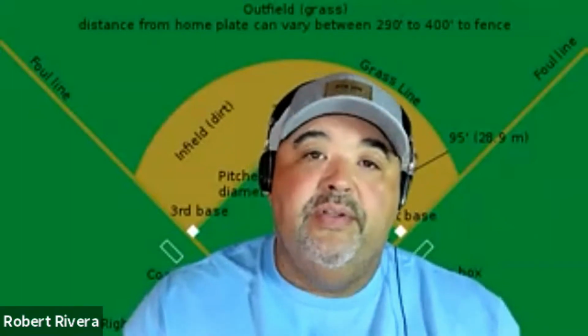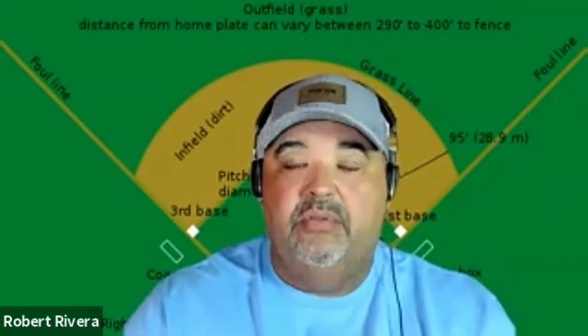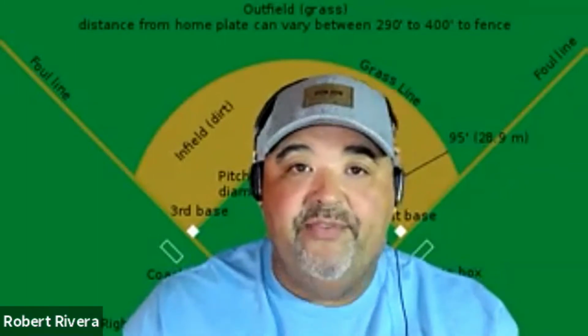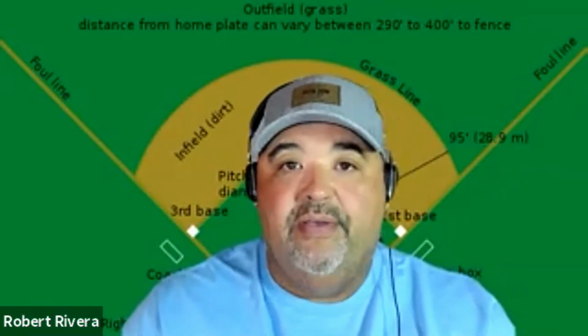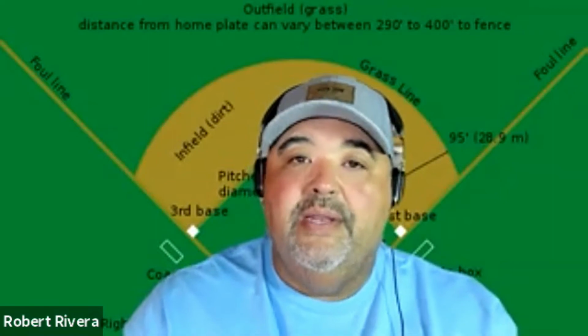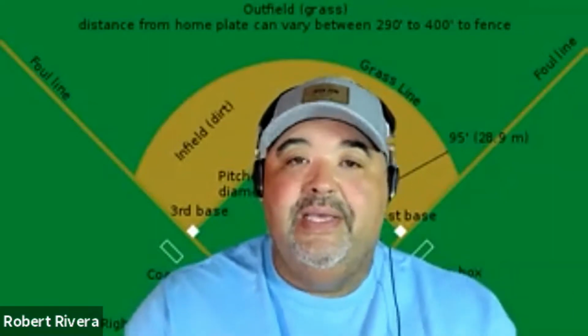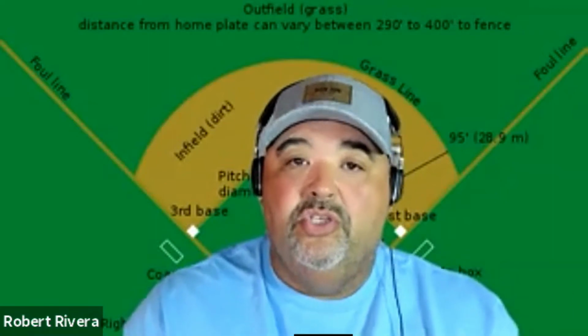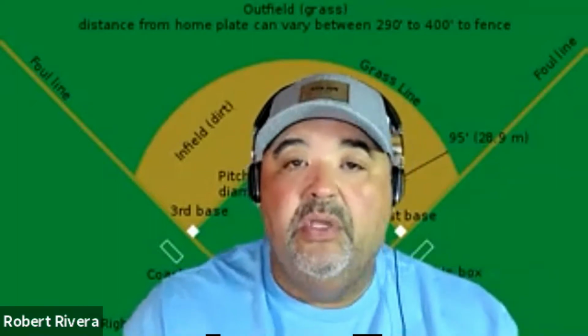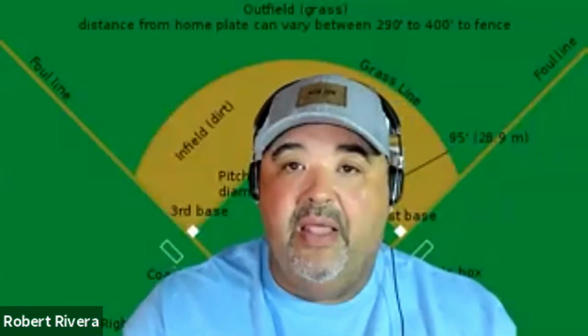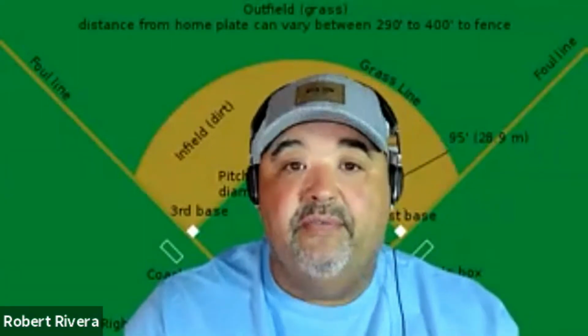Now, here's the other scenario. Let's say I come up to bat, I hit a double, and then Johnny comes to bat after me. He takes a strike. Now, what I did is nullified. So Johnny will be called out because he was the proper batter. And I have to go back to bat because I have to stay in my lineup. And that's the penalty for it.